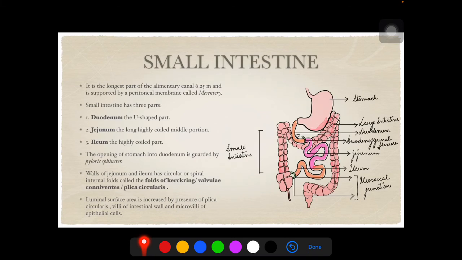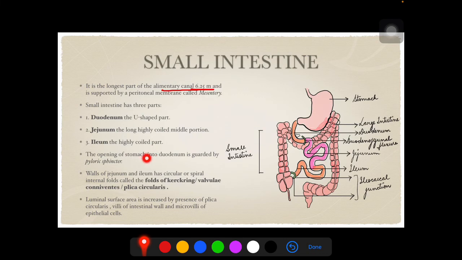Small intestine. It is the longest part of the alimentary canal. This is again an MCQ question. It is 6.25 meters in length and is supported by a peritoneal membrane called mesentery. Mesentery is a thin layer which supports all the organs, keeping them in one place. The small intestine has three parts: the duodenum, the U-shaped part; the jejunum, the long highly coiled middle portion; and the ileum, the highly coiled part.